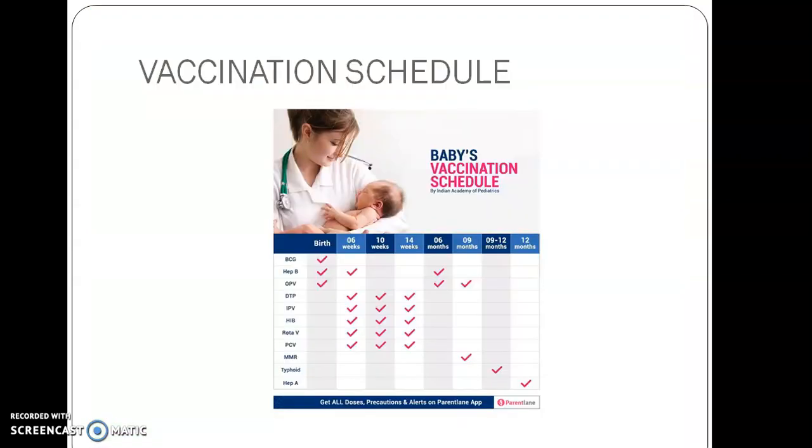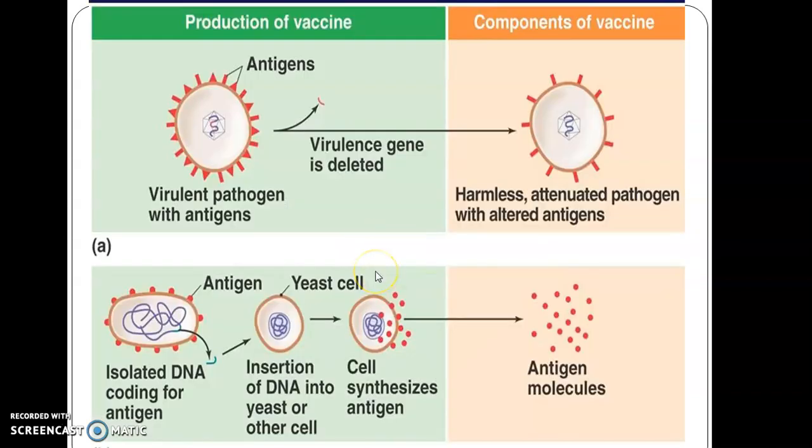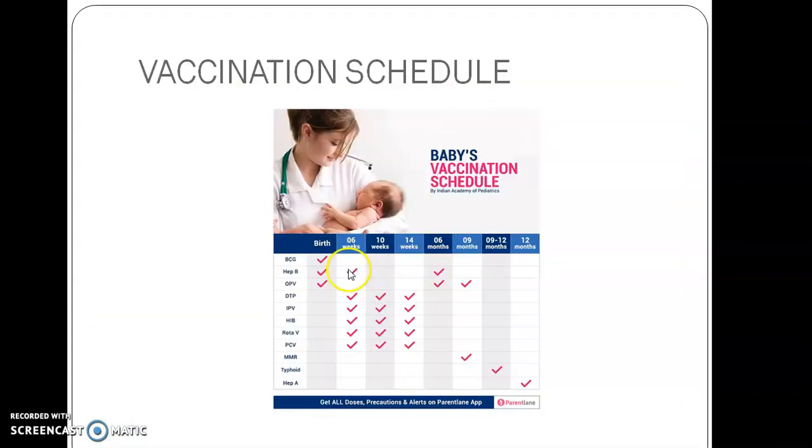And this is a vaccination schedule of a baby. From birth they are first administered BCG and also HepB, that is hepatitis B. Then there is OPV, that is oral polio vaccine, and after 6 weeks again there are booster doses for hepatitis B during the 6 weeks as well as 6 months.